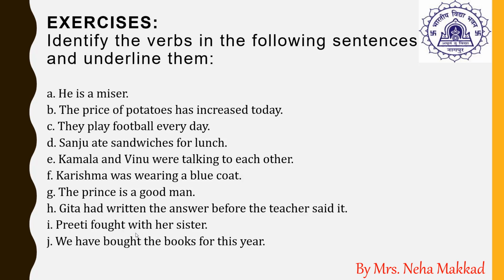So in the first sentence, children, is is the verb. It is the supporting verb. It is showing how the person is. He is a very kind of person who does not like to spend money. So he is a miser.